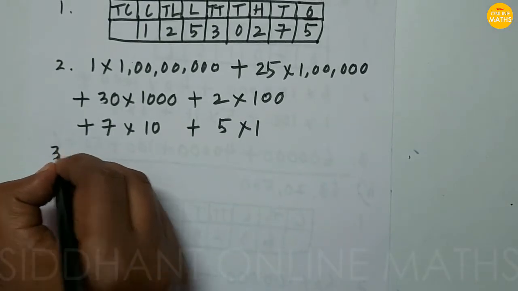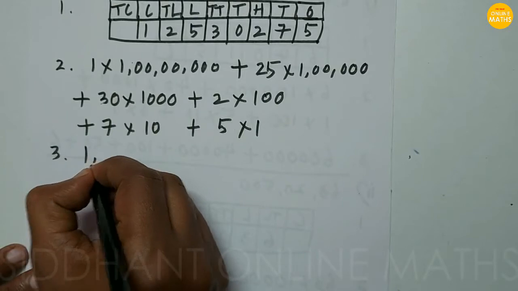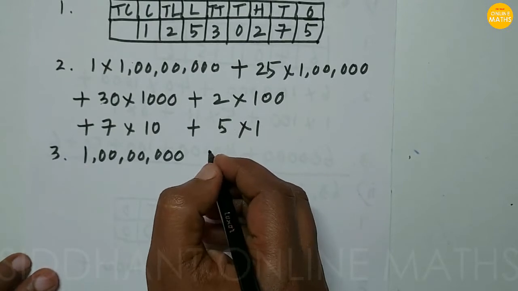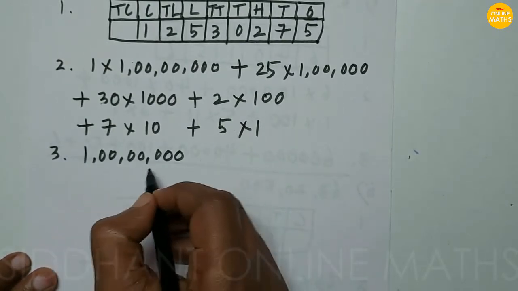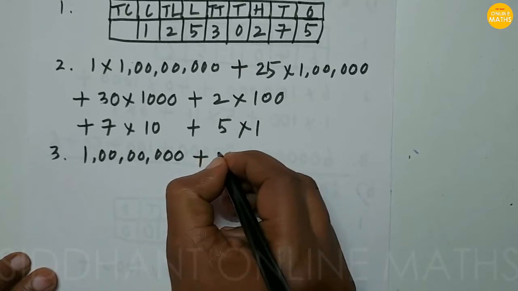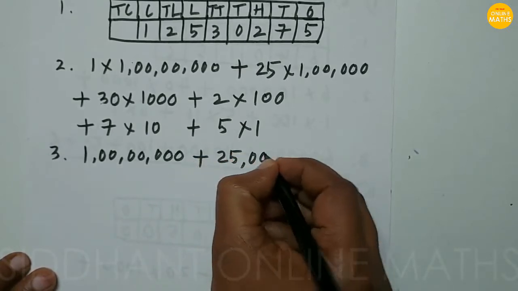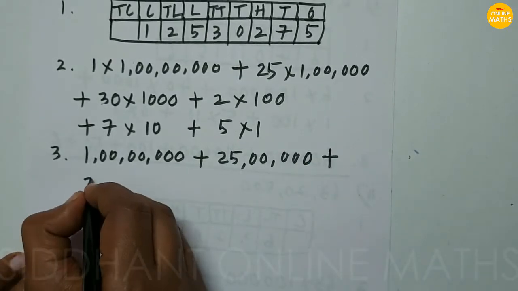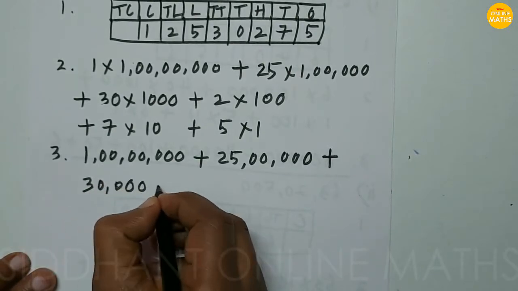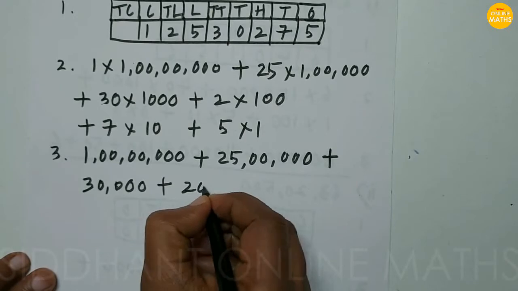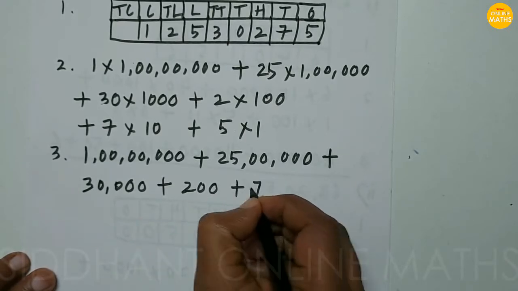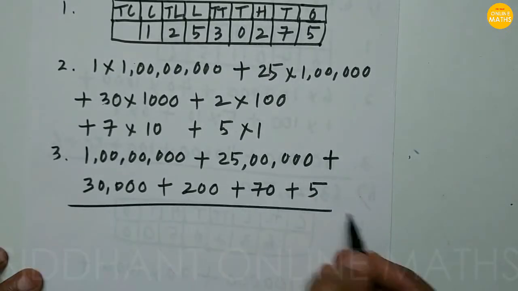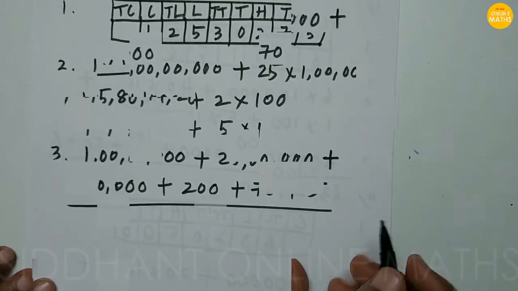So next we just multiply this, that will be like 1 crore means 7 zeros. Okay, so if you are confused about the zeros, you can keep commas. So plus 25, comma, 00,000. So after that plus 30,000, then 200 plus 70 plus 5. So this will be the expanded form of the above number.